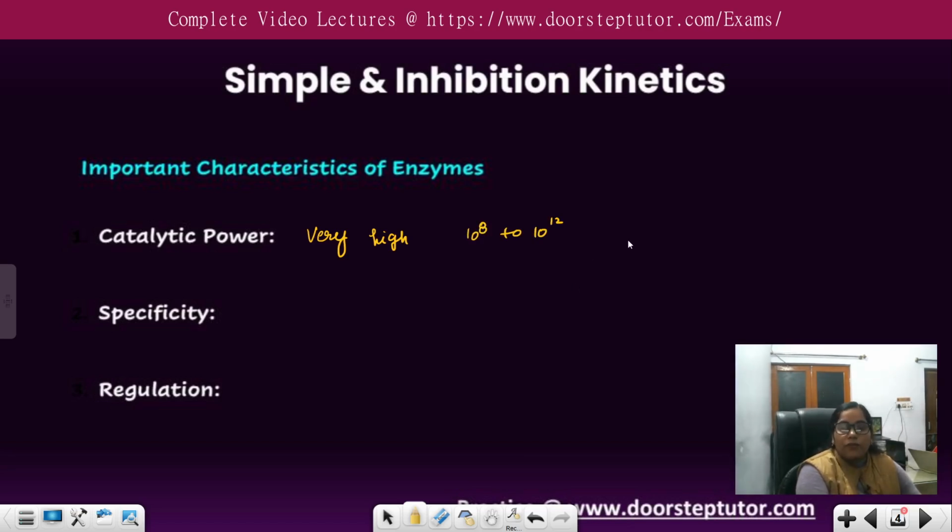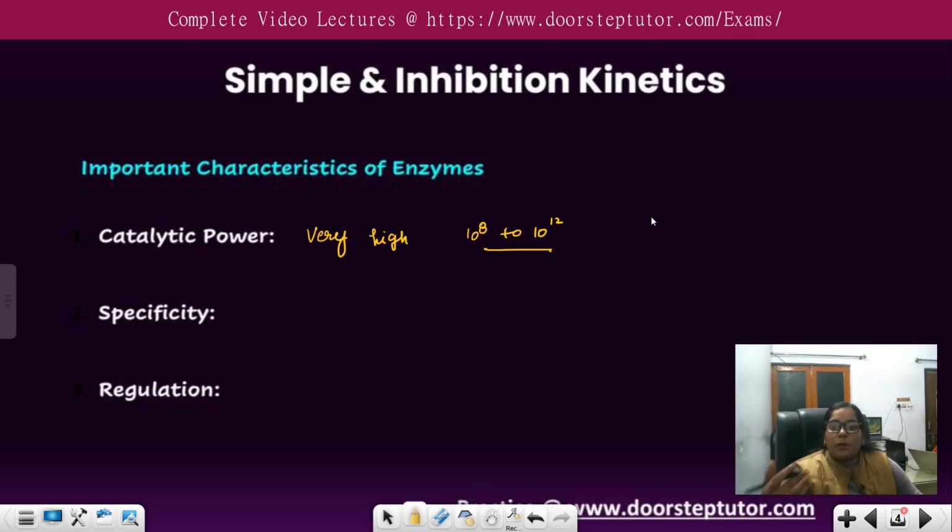The rate of an enzyme-catalyzed reaction may be several orders of magnitude greater than that of the corresponding chemically catalyzed reaction.